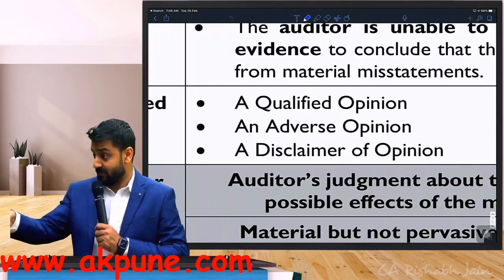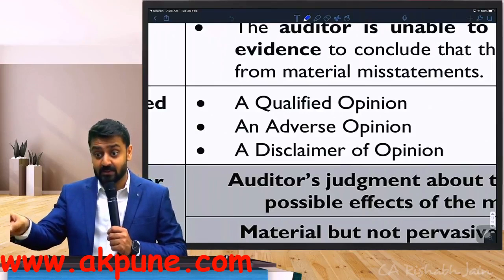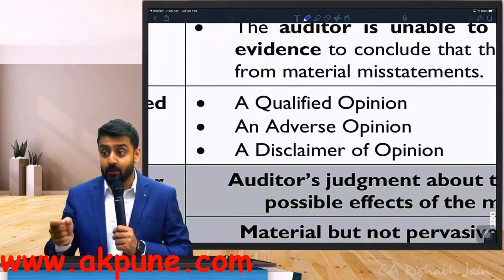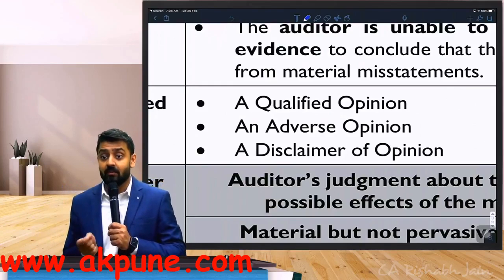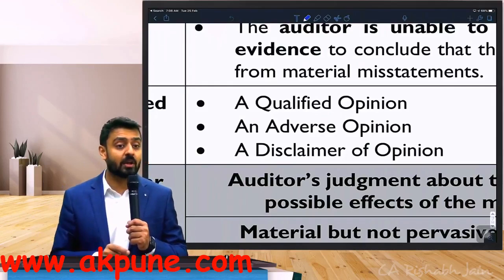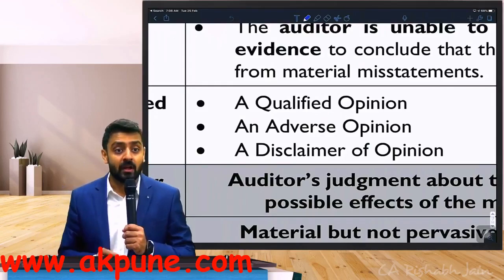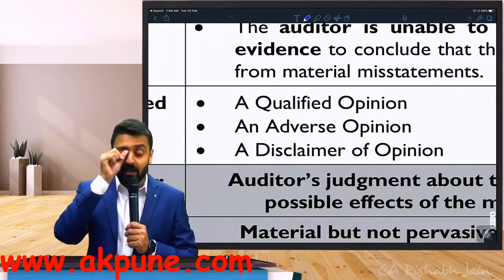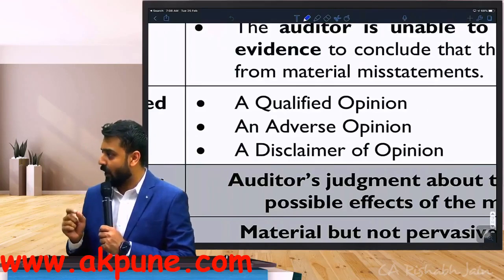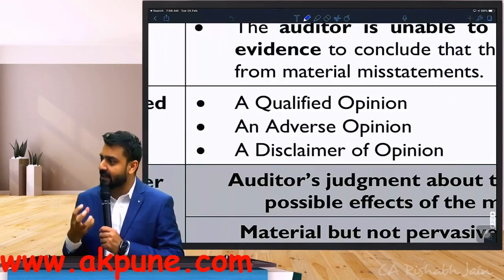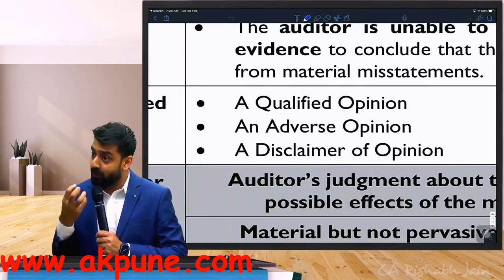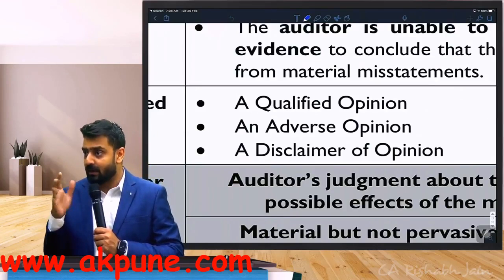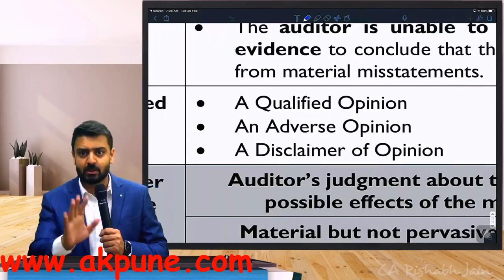Look at the first word. See the first definition. Circumstances number A. When you come across a misstatement which is assumed to be material in nature. If you remember yesterday I told you this word: either material individually or in aggregate. So either a single misstatement is material or multiple misstatements collectively are material. They have to be a material misstatement. Without a material misstatement, we don't go towards 705.